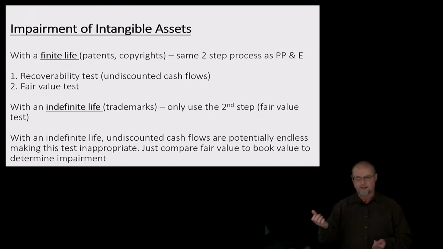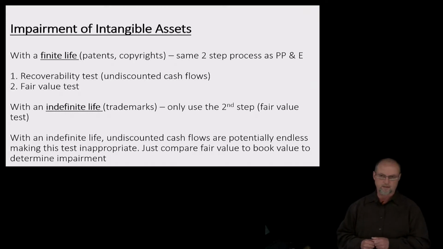We compare the fair value to the book value, and the difference, assuming fair value is less, that would be the amount of the impairment. Okay, so pretty straightforward. Goodwill is unique and the loss is measured a little bit differently. So let's take a look at that now.